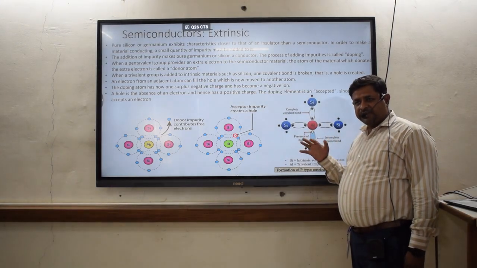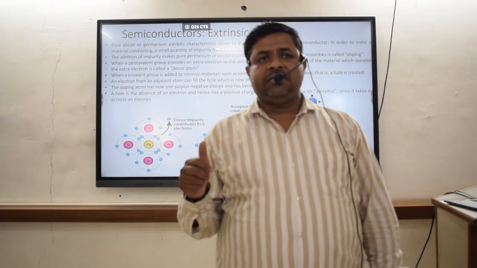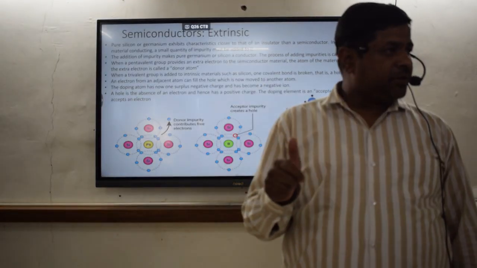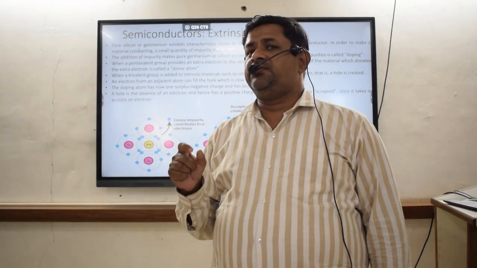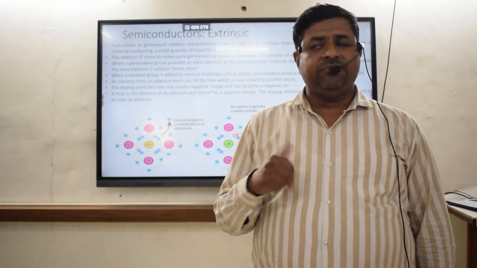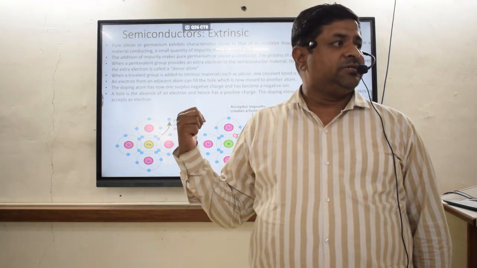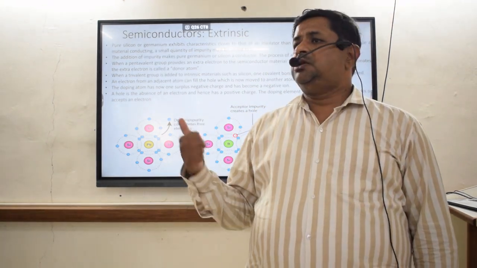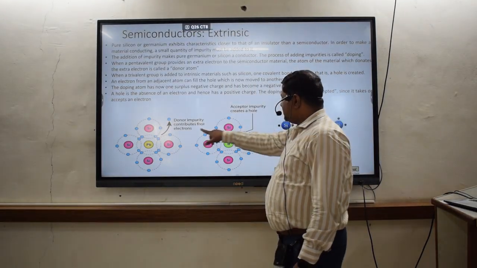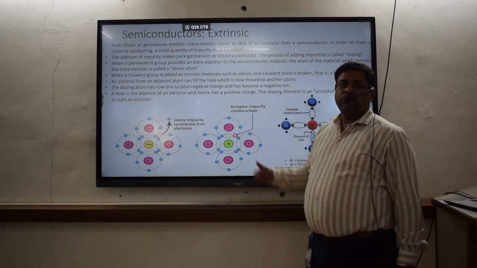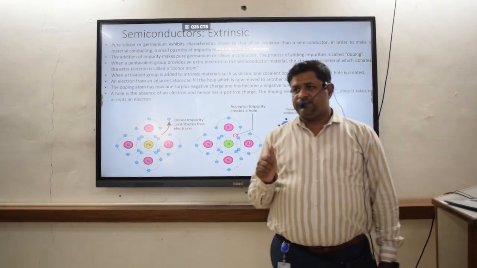So what is the principle behind conduction of electricity in semiconducting materials? There is a presence of free electrons, or there is a presence of holes. These two things are contributing to the conduction of electricity in the case of a semiconductor. When we apply voltage to that particular semiconducting material, current may flow due to the movement of these electrons, which have some charge. Also current may flow due to the movement of these holes. So these two things, the free electron and the hole, are very important for the conduction of electricity in semiconducting materials. I hope you have understood this one.